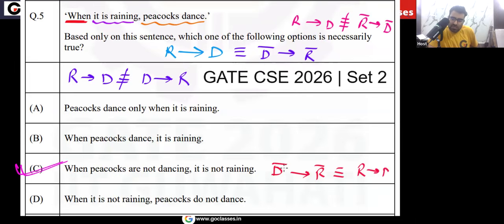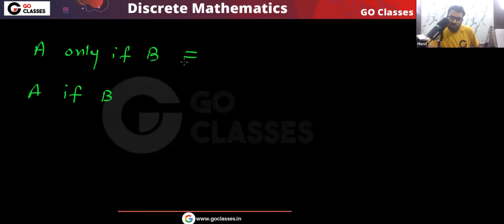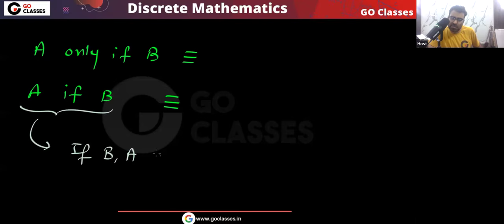Okay. You can see option A is peacock dance only when. Do you remember about only if? How can I write A only if B? And how can I write A if B? Do you remember? How do I write this? If you remember, this is very easy. It's like if B then A. And that is same as B implies A.